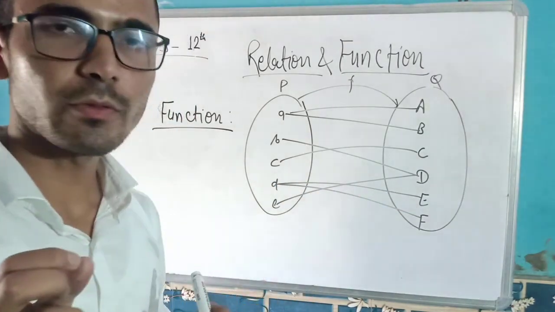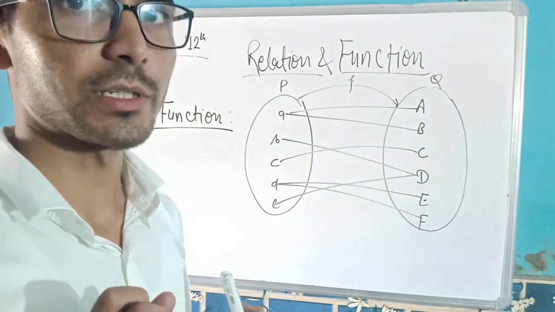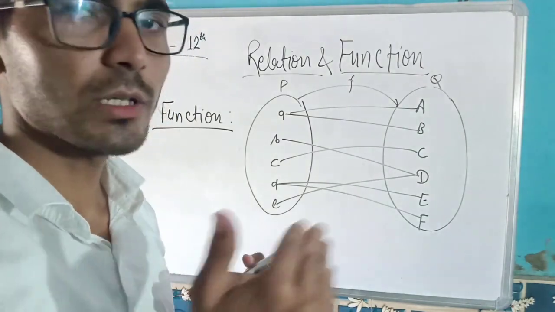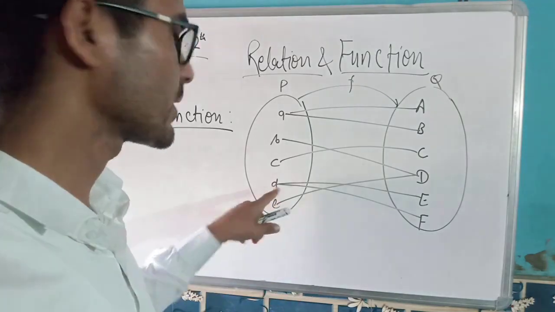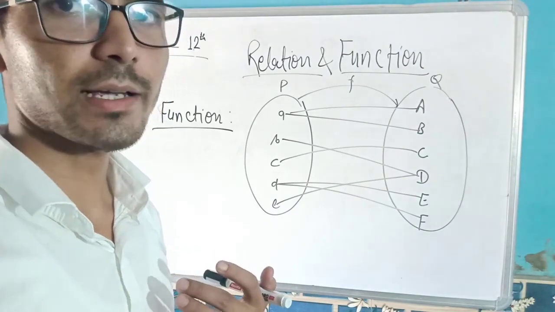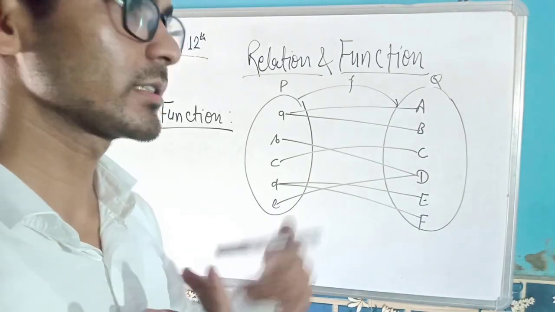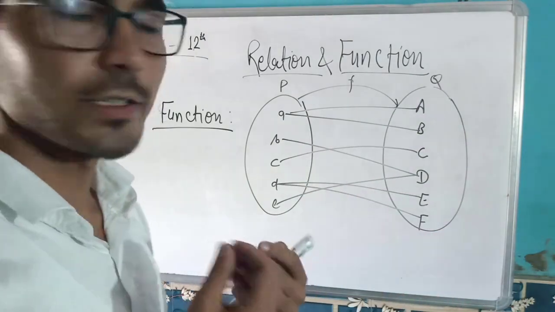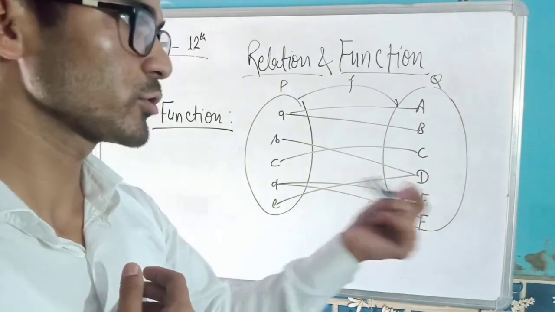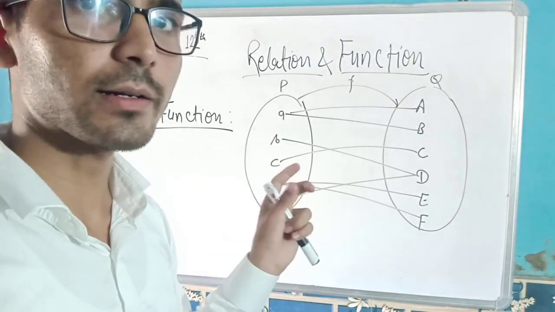But in case of a function, we have only one image. One image means it will give only one value. If I give some input, it will give me only one unique value. In case of a relation, I can relate with multiple, like I can have two brothers. I can say this is my brother and this is also my brother. This is a relation. But in case of a function, we can't say that. I can't have two values.